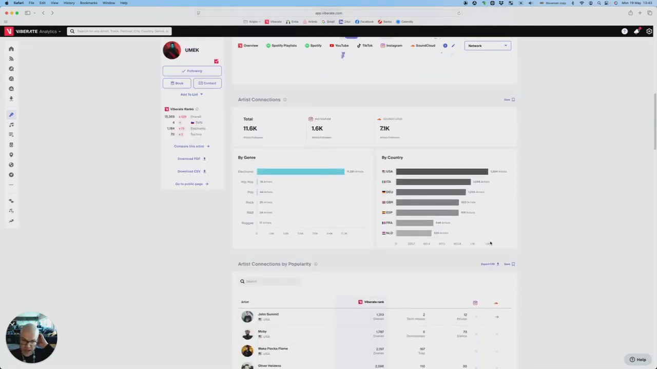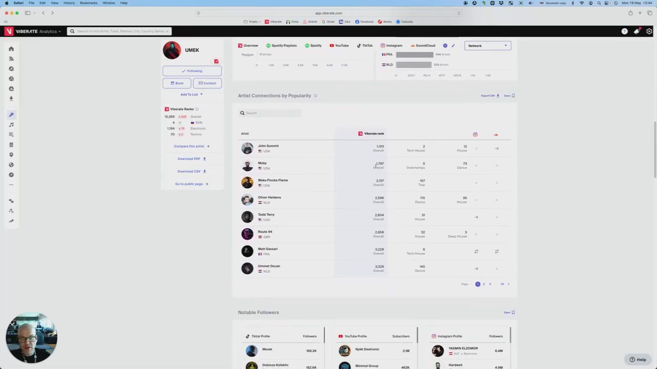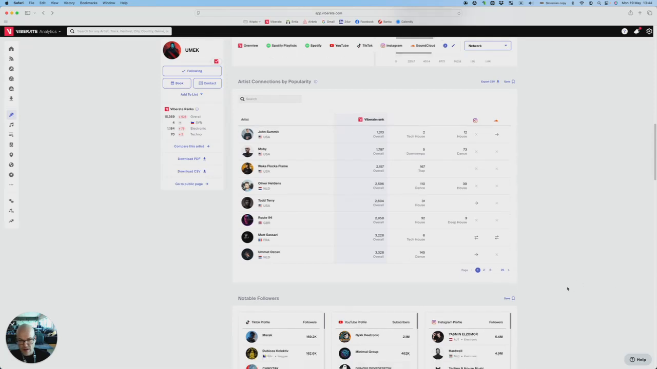So here we're analyzing how artists are following each other, and we see that he has a little over 11,000 artists following him on Instagram and SoundCloud, most of them coming out of United States, Italy, and Germany. And if you want to know more who they are, you just scroll down, and then you have his artist followers ranked by their general Viberate popularity. So Moby is number 1, Flocka Flame, so he had a release with a couple of years ago. So they're all following him.